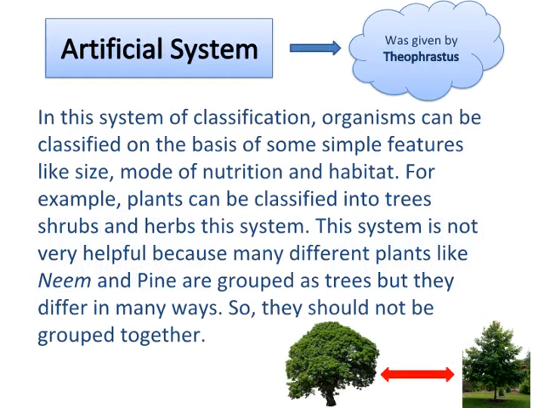Artificial system of classification. In this system of classification, organisms can be classified on the basis of some simple features like size, mode of nutrition, and habitat. For example, plants can be classified into trees, shrubs, and herbs. This system is not very helpful because many different plants like neem and pine are grouped as trees, but they differ in many ways. So, they should not be grouped together.